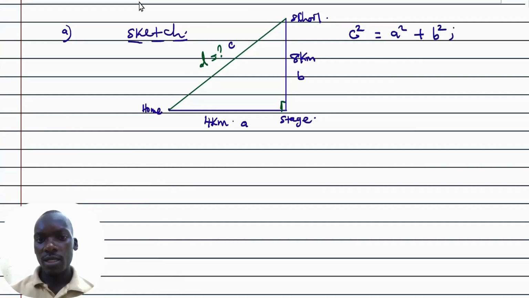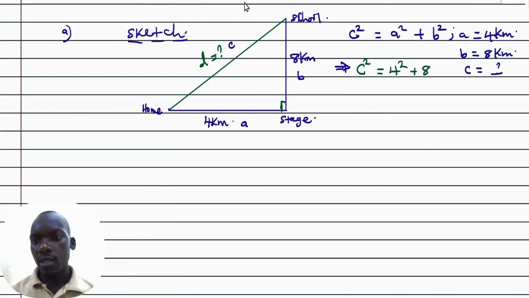But we know very well that according to this, our a equals 4 kilometers, our b equals 8 kilometers, then our c, we don't know it, and it's going to be our answer for part A. So as we substitute in, we are going to have c squared equal to 4 squared plus 8 squared. So we have c squared equal to 4 squared, that is 16, plus 8 squared, that is 64. As we sum them up, we get c squared equal to 80.